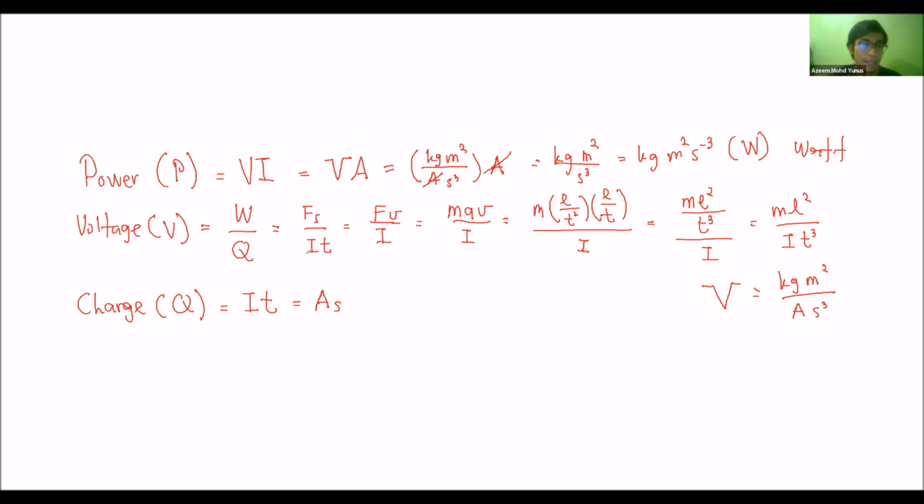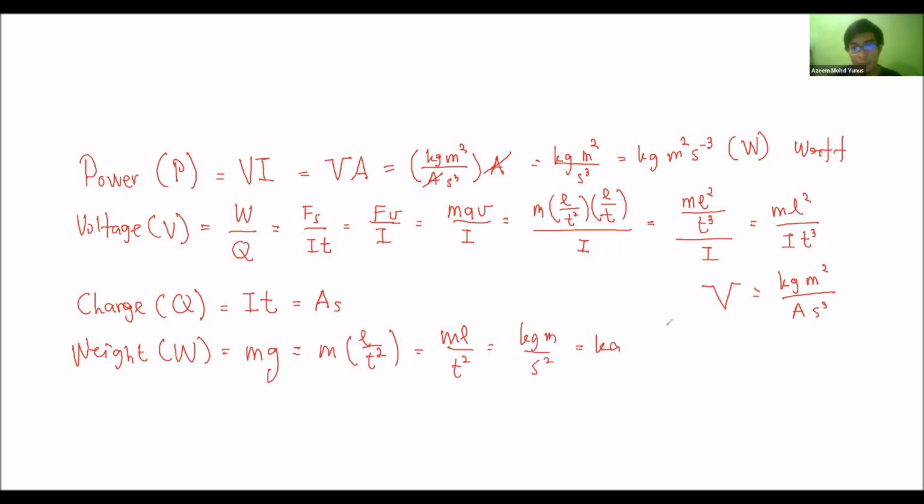So what else can we do here? Power, voltage, charge, acceleration, weight. Let's define weight. Weight is W equal to mg. Basically, it's just mass times acceleration, so m l over t square, or kilogram m s negative 2, which is Newton. We already defined that as Newton.